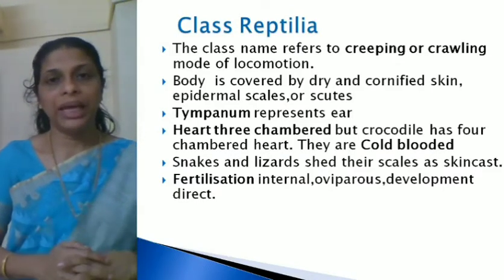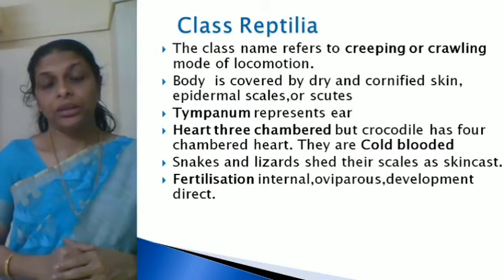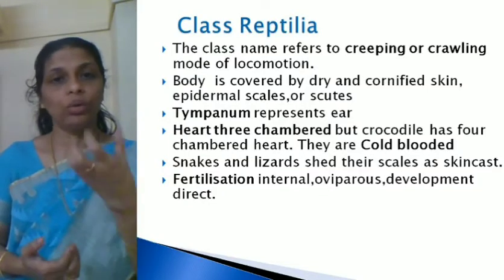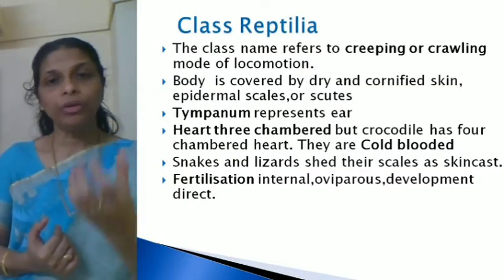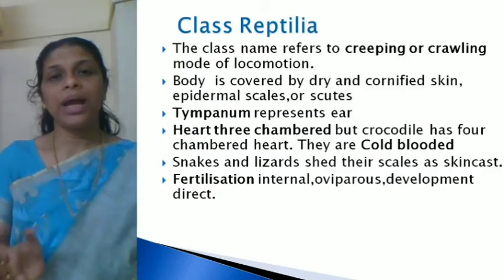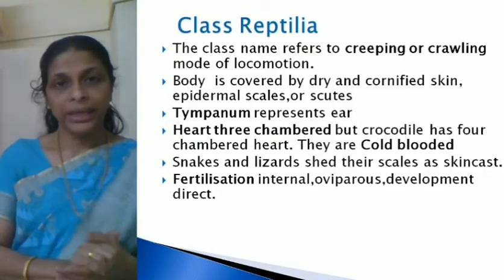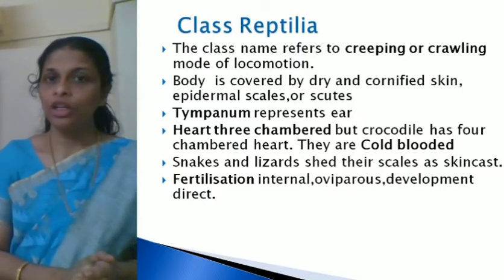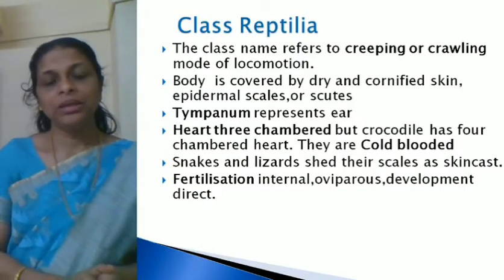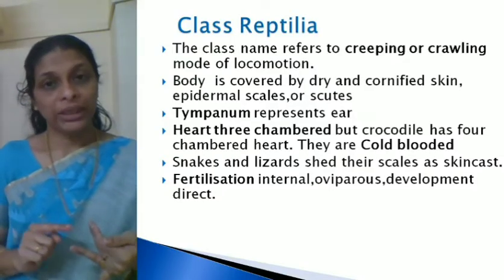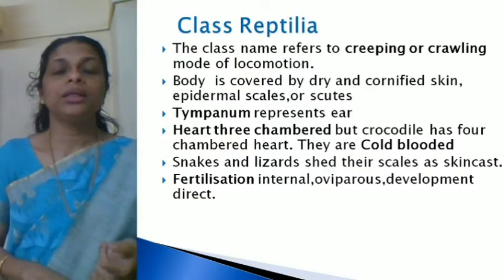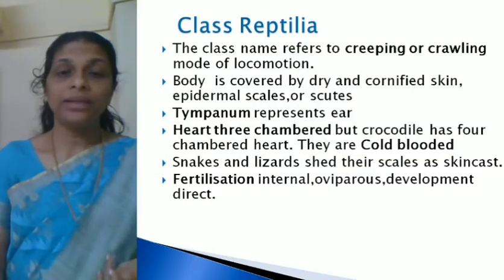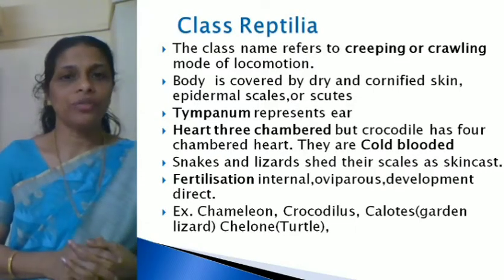Then fertilization here is internal. It's not external fertilization. But even though fertilization is internal, they lay their eggs and the young ones hatch out from the eggs. And the young ones which come out from the eggs will be exactly the same as the parent, and hence the development is considered direct. It is direct development, not indirect development. Hope it's clear? So fertilization is internal, but they are oviparous, they are egg laying, and the development is direct. So that's all about the characteristic features of reptiles.